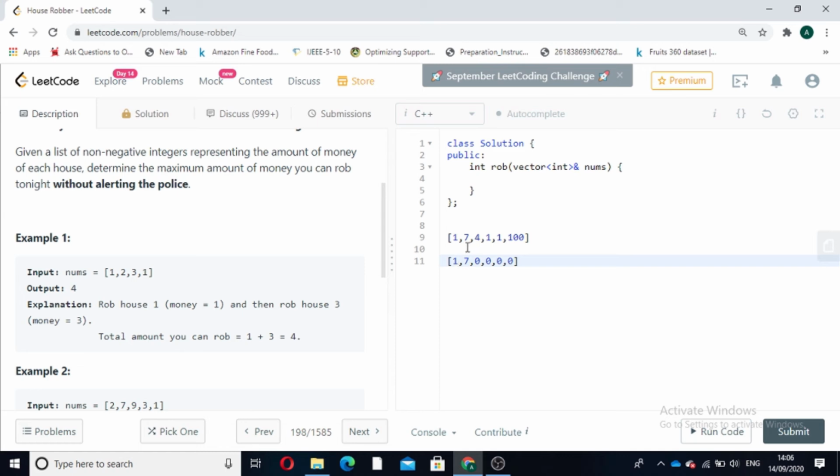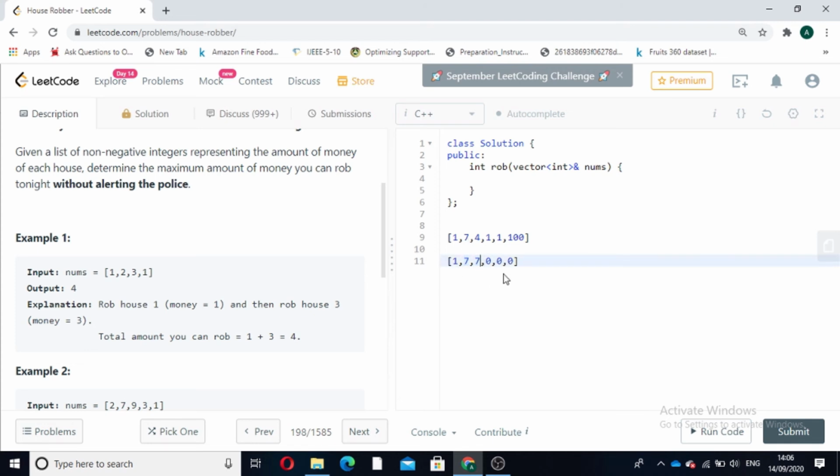So the answer will be 4 plus 1, 5. But if we do not take this house into consideration, then the maximum amount robbed till the i minus 1th index, the second index, is 7. So we take the maximum of both, 5 and 7. So the maximum amount will be 7.